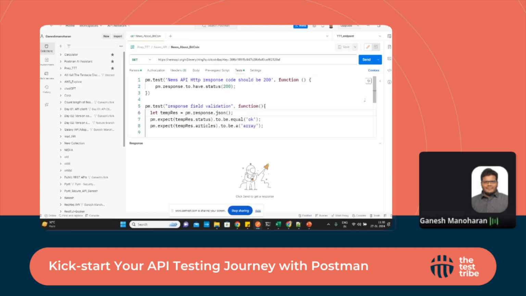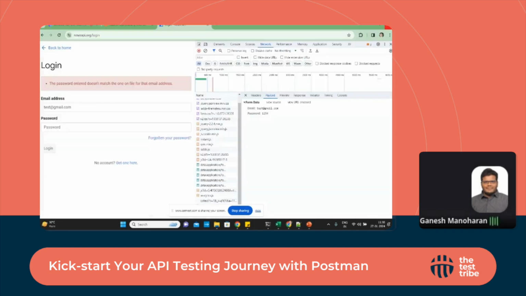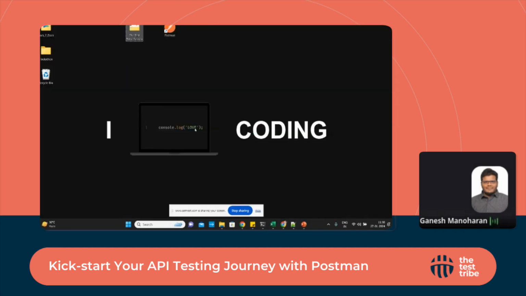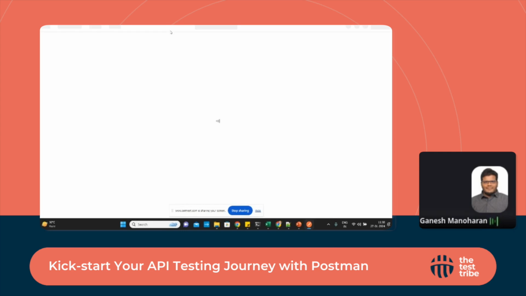Yes. Now we'll go and explore the tool. So this is the Postman tool. I'm opening it from my desktop, from the desktop icon. So I'm opening the tool by clicking it.